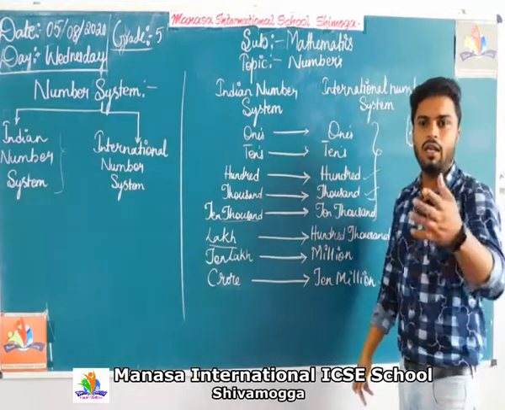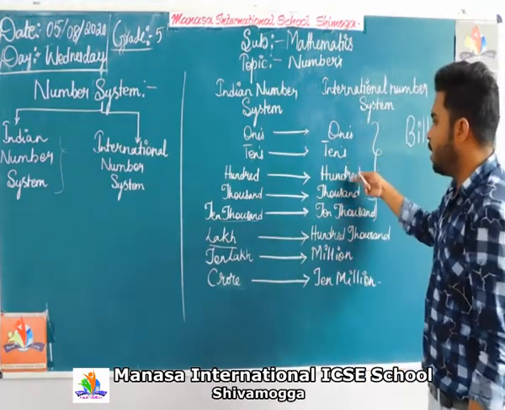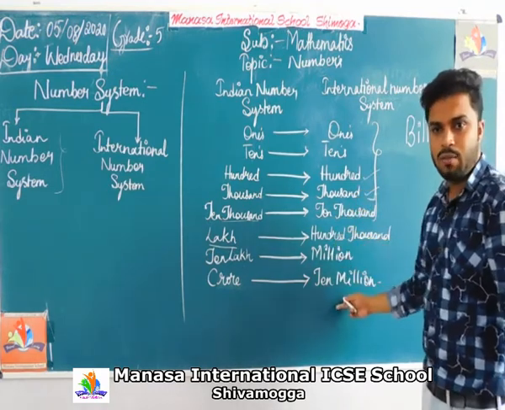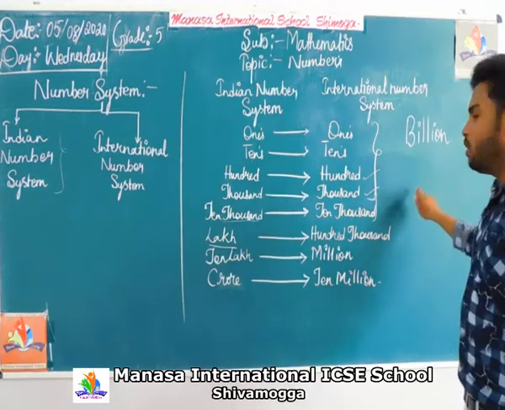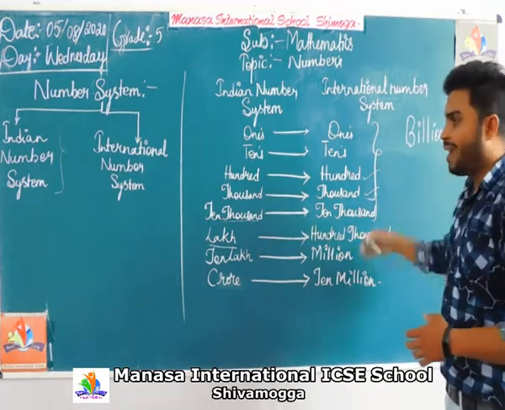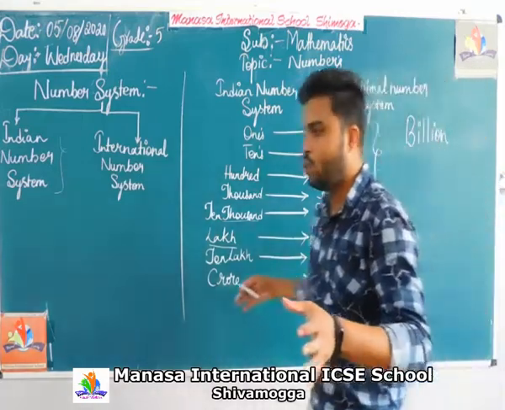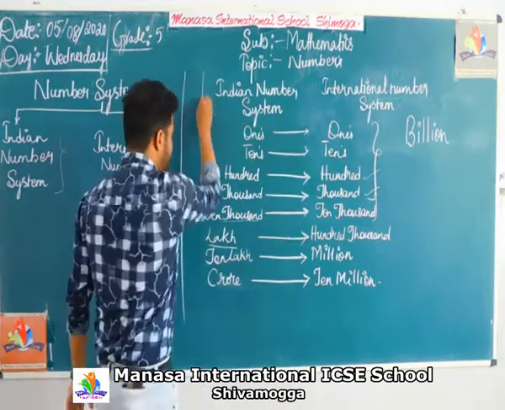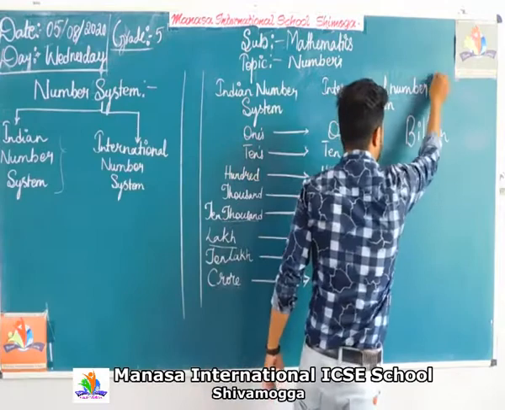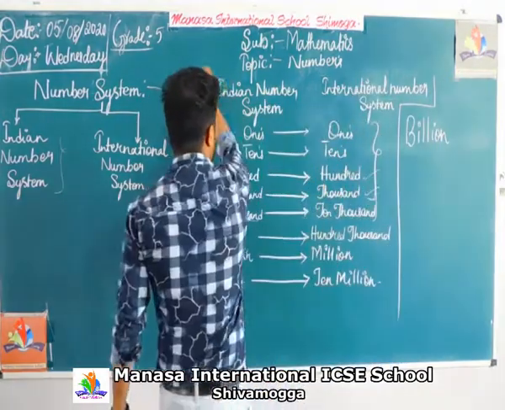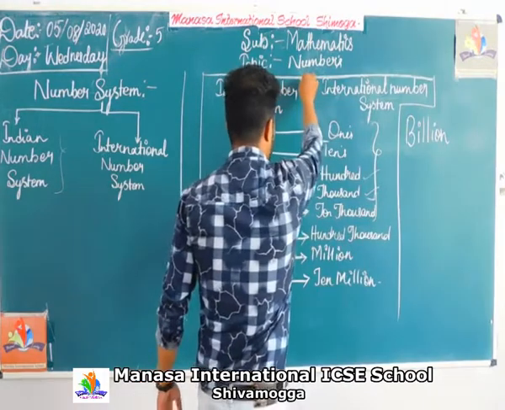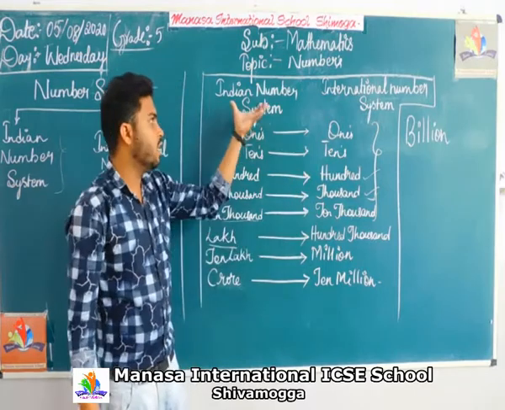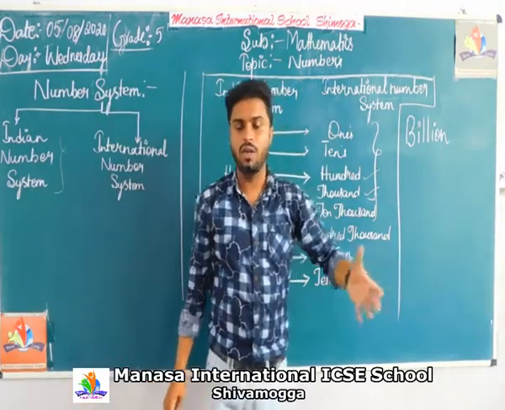The international number system comes in the form of ones, tens, 100, 1,000, 10,000, 100,000, million, 10 million, 100 million, billion, 10 billion, 100 billion. It goes on continuing. Students, you have to make a column in your notes like this and start writing out the difference. Or you can draw a line in between and write the difference between the Indian number system and the international number system.